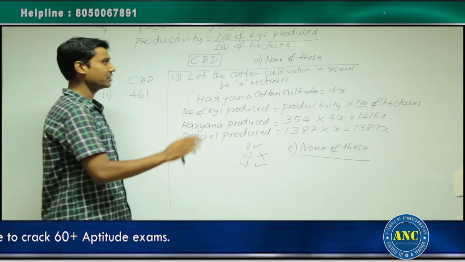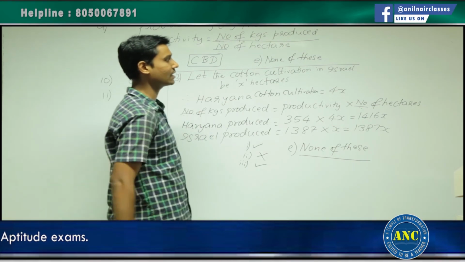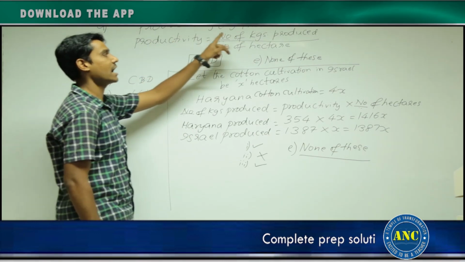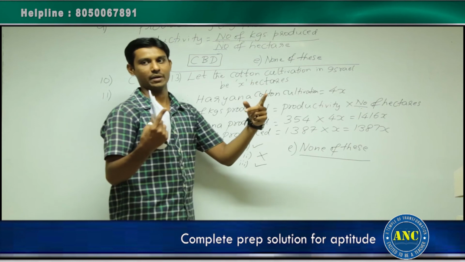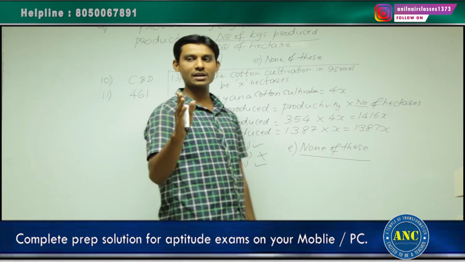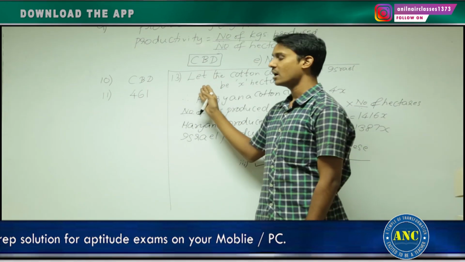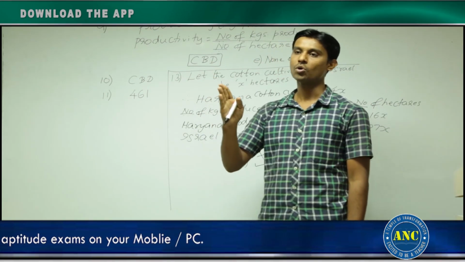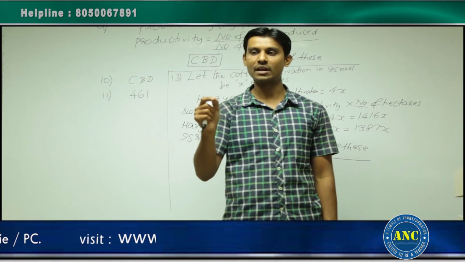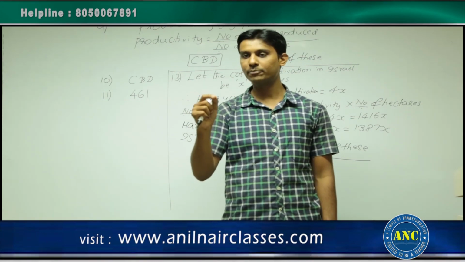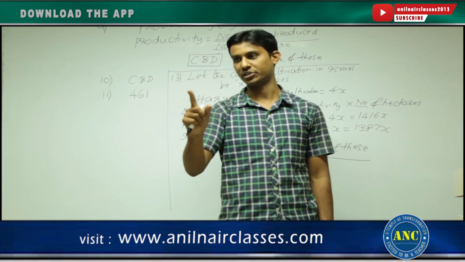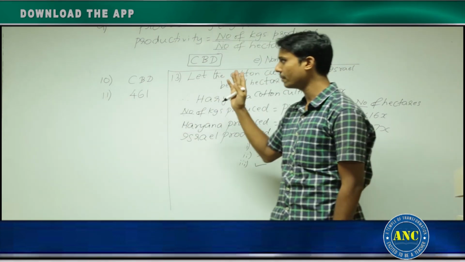Clear with the approach? This is a very beautiful case study where most students will make the mistake of saying that productivity and produce are the same. Actually, they are different. What is the learning from this question? It is very important to observe the x-axis and y-axis carefully. Observe the question and the data given in the graph. Observe each and every part of the graph. DI is also about observation. That is the learning from this question. Right? Please write down this question.